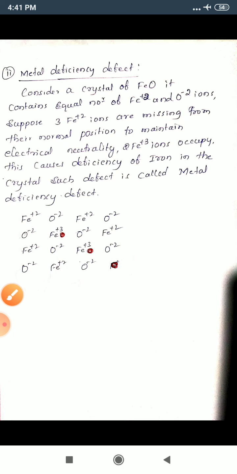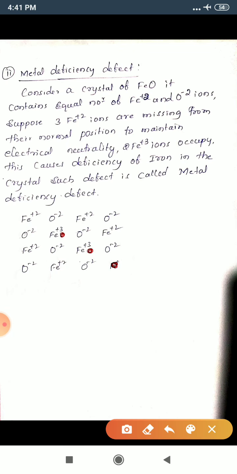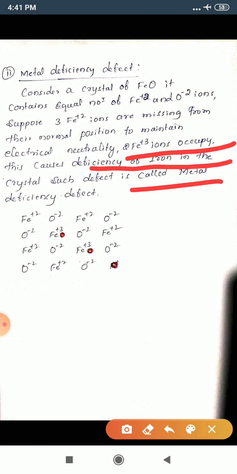To maintain the electrical neutrality, what happens here? Instead of 3 Fe plus 2 ions, I will replace those by 2 Fe plus 3 ions. This causes deficiency of iron in the crystal. Such defect is called metal deficiency, meaning the number of Fe plus 2 ions decreases.